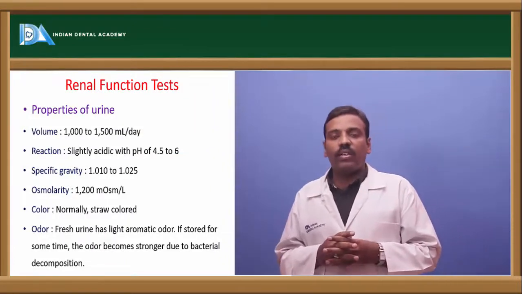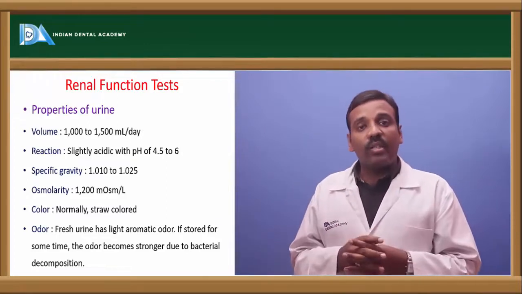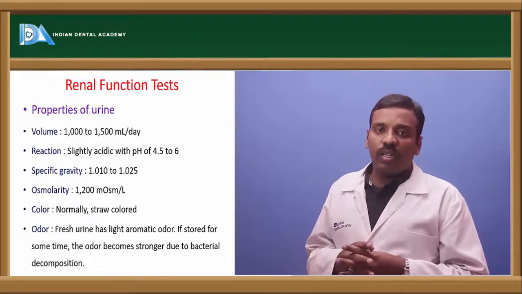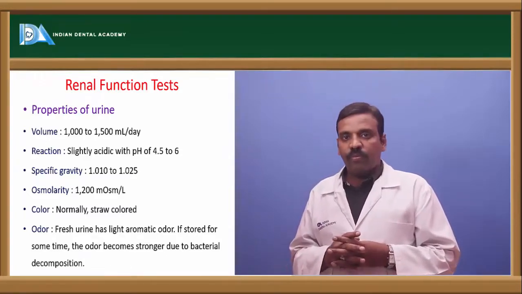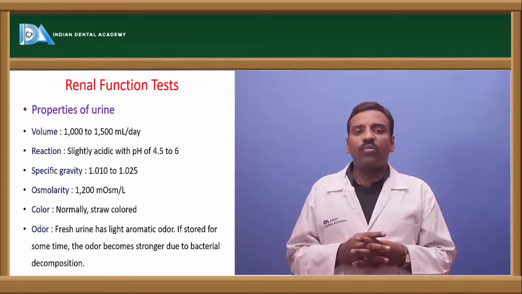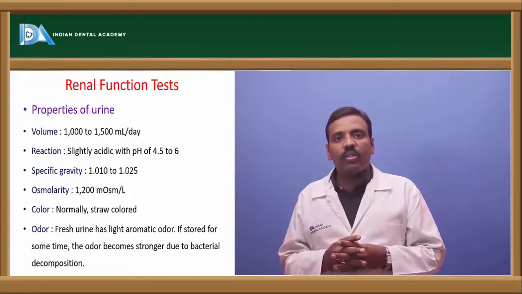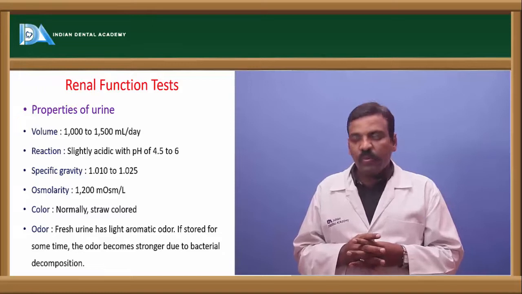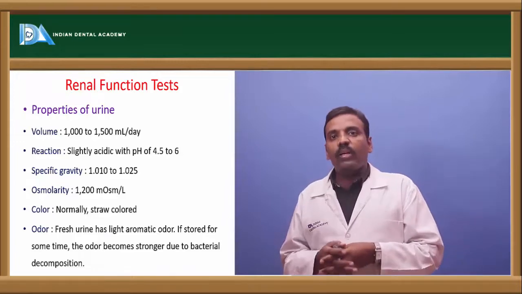Next is the renal function test. What is this renal function test? The properties of the urine and the examination of the urine all come under the renal function test. First, the properties of urine. The volume is about 1000 to 1500 ml per day. The reaction is slightly acidic, with a pH of 4.5 to 6. The specific gravity is about 1.010 to 1.025, and the osmolarity is about 1200 milliosmoles per liter.